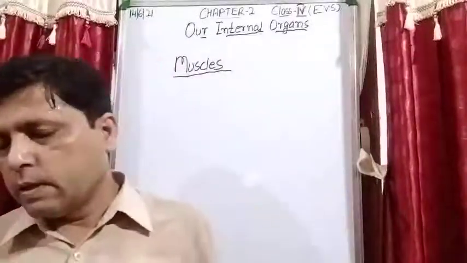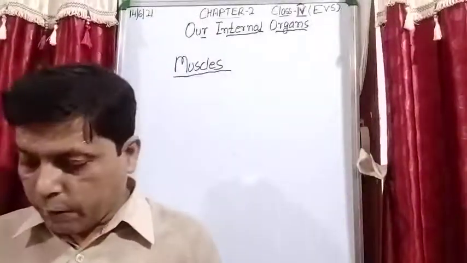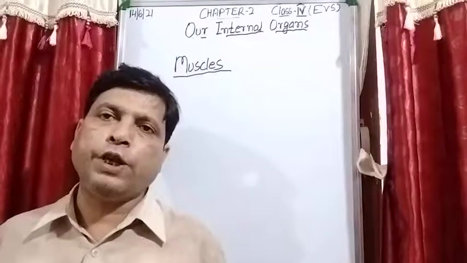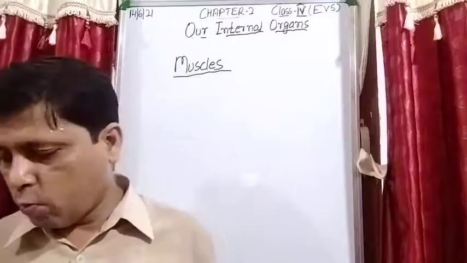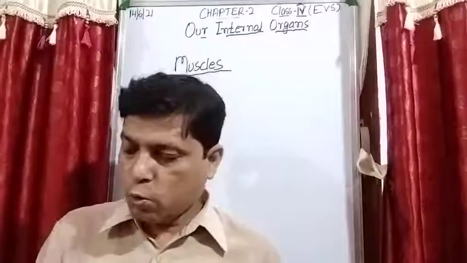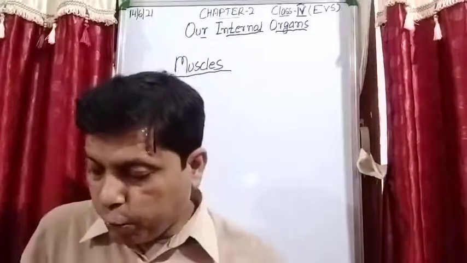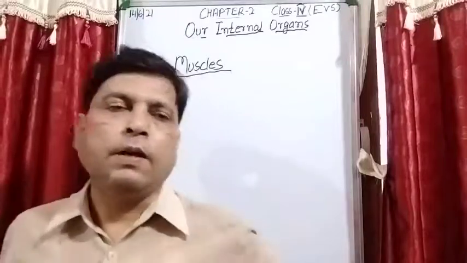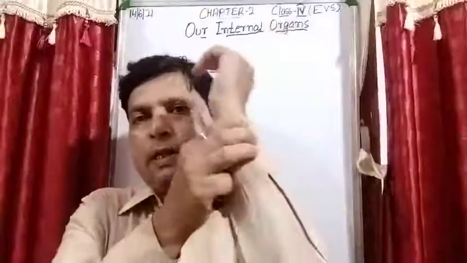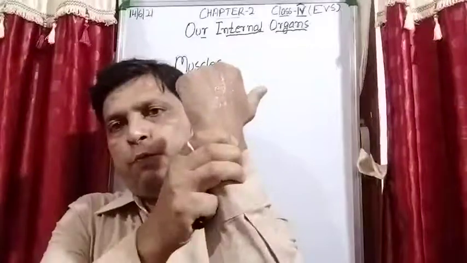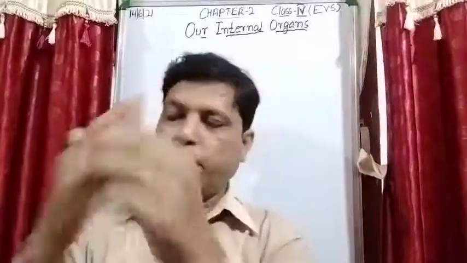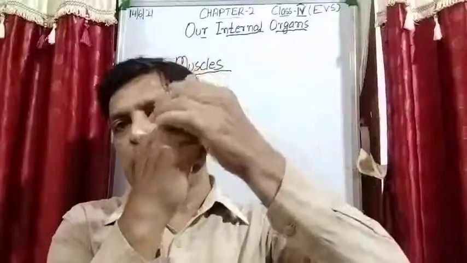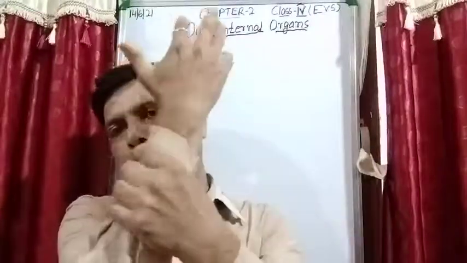Okay, see student, when we touch our body at different places, you feel some hard things, for example your finger and your hand.